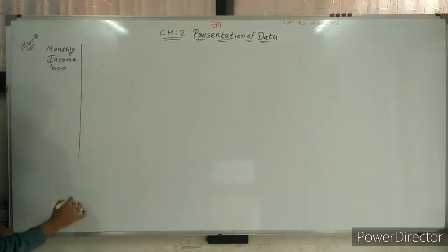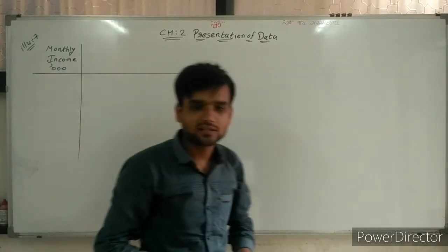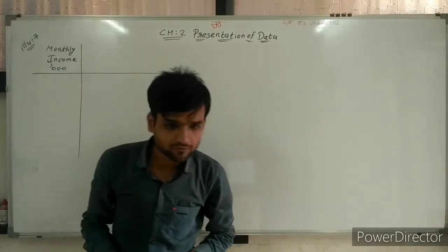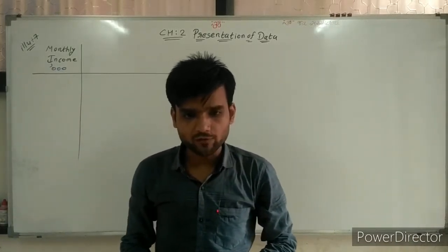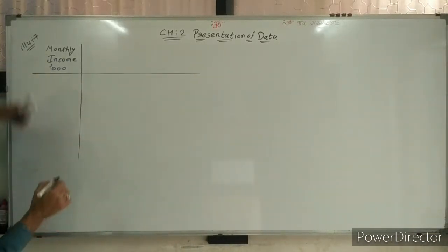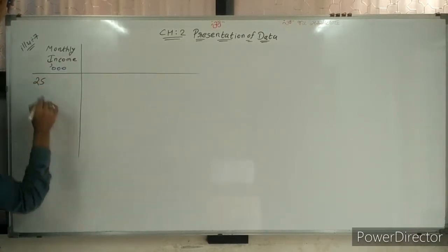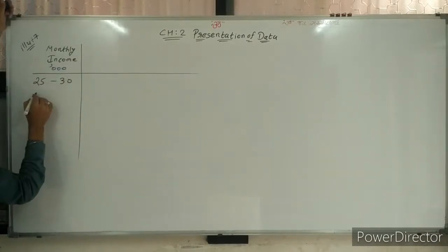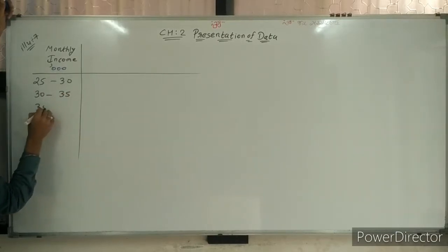Now for that, classes are prepared: 25 to 30, 30 to 35, 35 to 40. In this way, a class length of 5 each, up to 60.